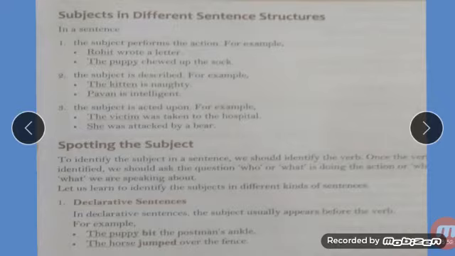From first class you are studying what is verb. Simple definition of verb: action words are verbs. Doing words are verbs. The word in the sentence which is showing what work is done, that is the verb. What we are doing, that is the verb. Like we are playing, we are reading, we are listening. These all are verbs. Clear what is verb?